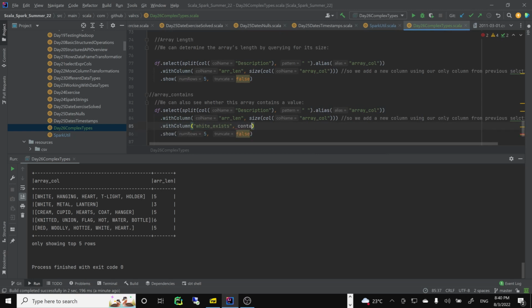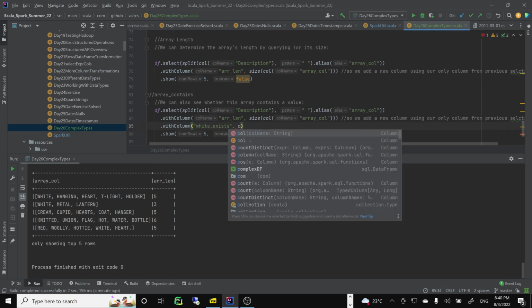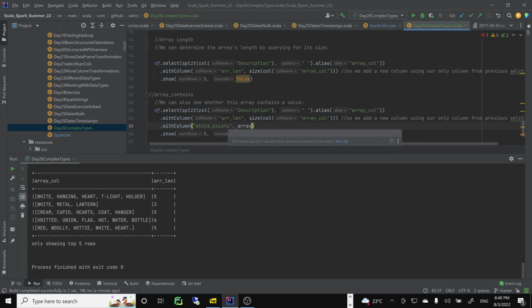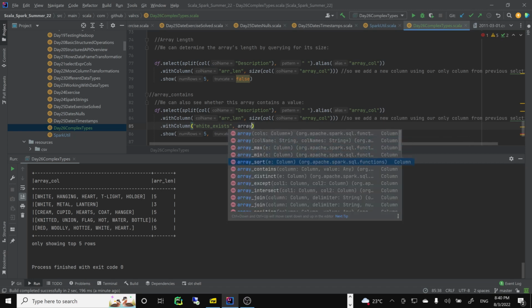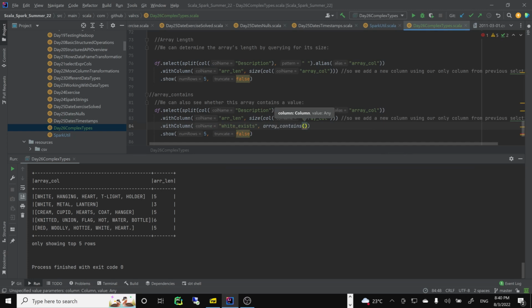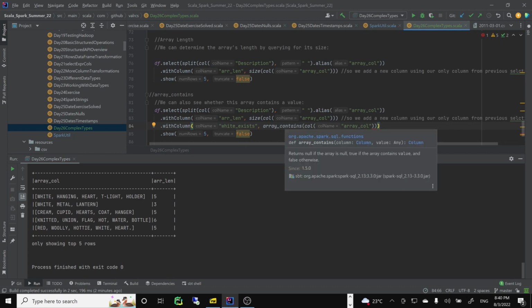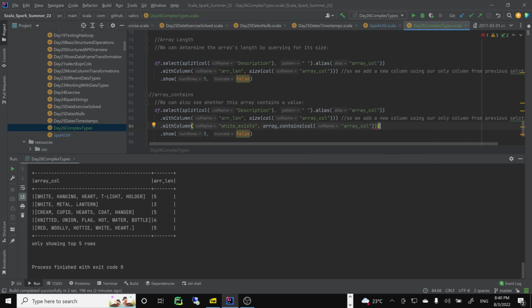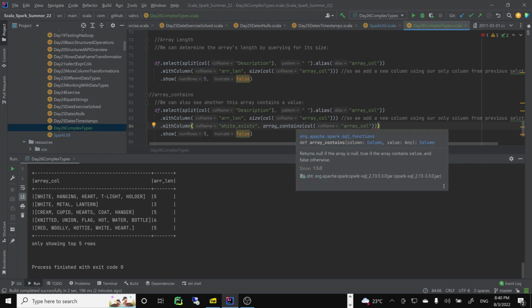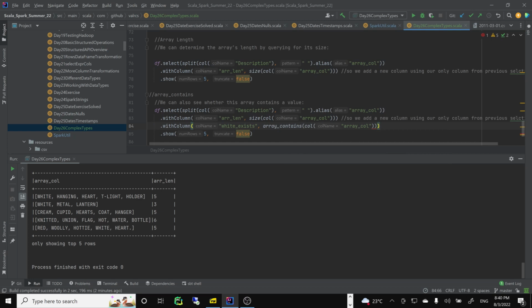And of course array contains, yeah, there is, thank you IntelliJ. There are also sort methods, and we need to pass a column, right? Column, and it's array column. Okay, so this will be a boolean. So one more, 1 2 3 1 2 3. Do I have dot? What's the problem here? Column name, array contains. 1, 2, 1, 2. Why is it?